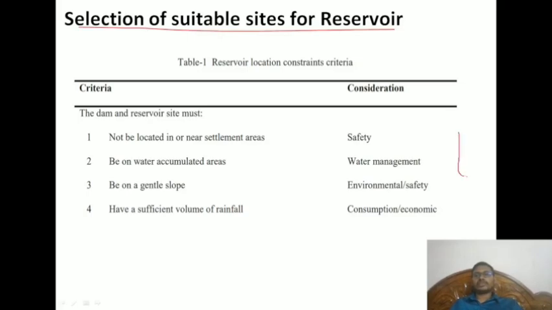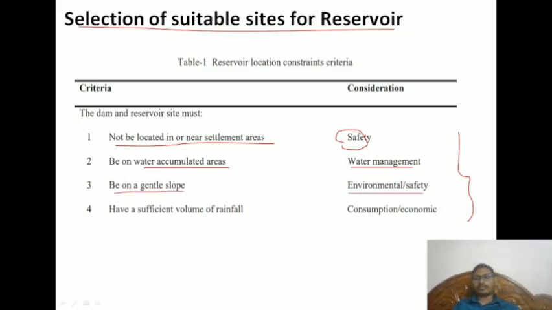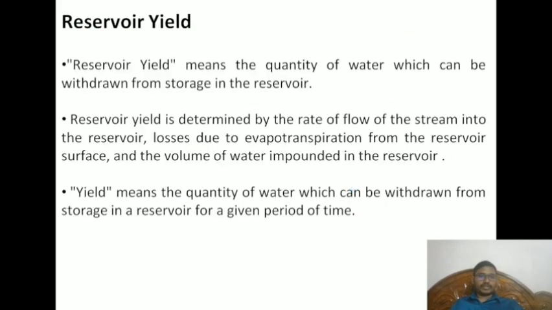Some criteria are given, so we should understand that also. First, the reservoir should not be located nearby settlement areas. That is the first safety concern. It should be on water-accumulated areas, that is the watershed management perspective. It should be on a gentle slope, that is environmental or safety, and have a sufficient volume of water, that is consumption and economic things. These are all the criteria we have to look into.